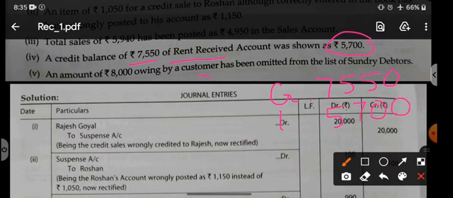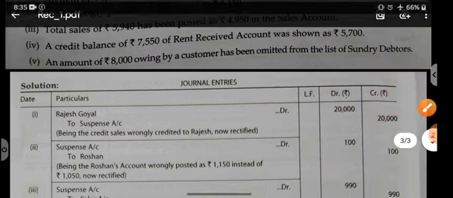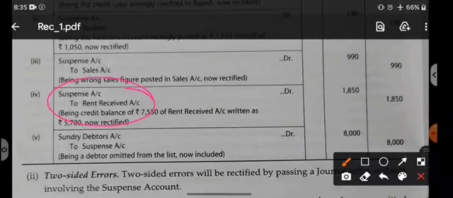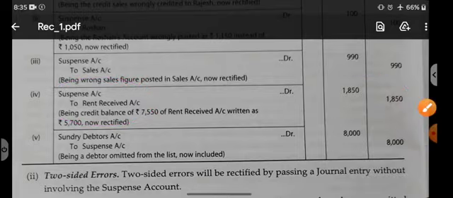So the credit side is less right now because instead of 7550, you have written 5700. So the credit side is less. So we should credit again and take out the difference. So this is the entry you can see: suspense debit to rent received. The difference amount has been taken and it is written.